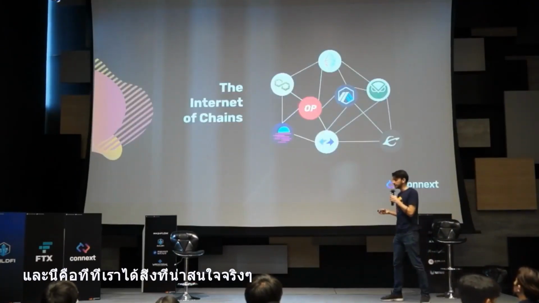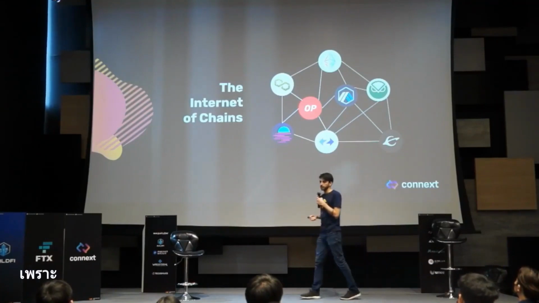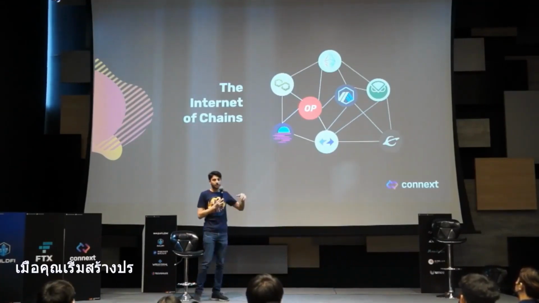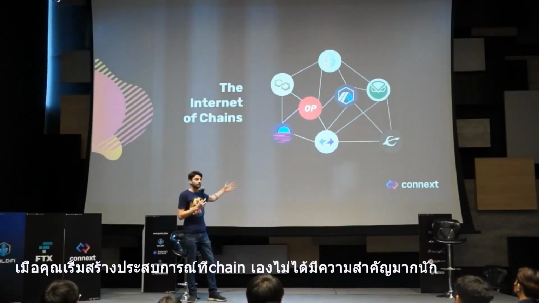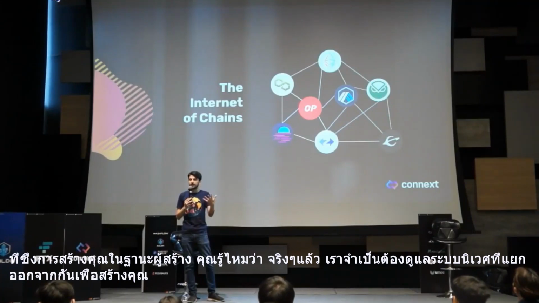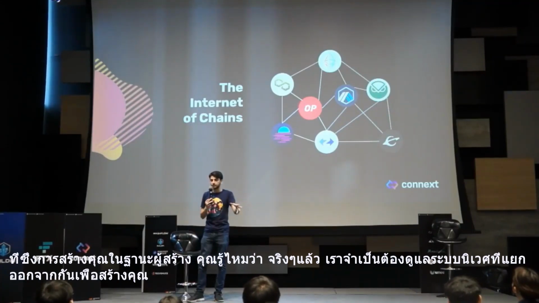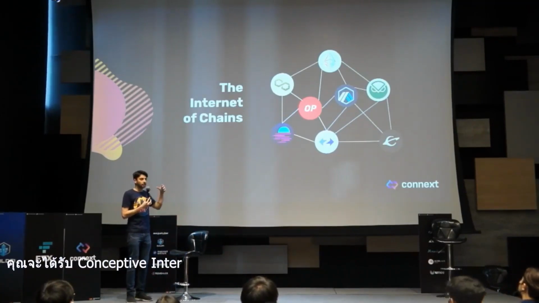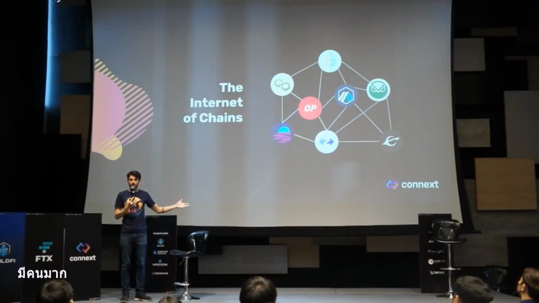And this is where we get to something that's really interesting. Because when you start interacting with chains in this way, when you start building an experience where the chain itself doesn't really matter as much, where as a builder, you don't really need to care about one isolated ecosystem that you're in, but you can instead interact with all of these chains all together, you get this really interesting concept of an internet of blockchains.